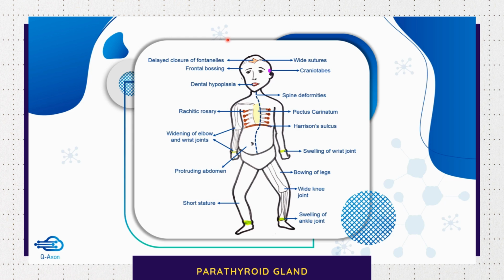In this picture, you can see various clinical features seen in rickets. There can be delayed closure of fontanelles and wide sutures in newborns. There can be frontal bossing. There can be dental hypoplasia and spinal deformities, which I have just told you. Then rachitic rosary and pectus carinatum can be seen in the thorax, and you can see the Harrison sulcus here. There can be widening of elbow and wrist joints and knee joint. There can be associated swelling of the wrist joint. The abdomen can be protruding. The stature can be short with bowing of the legs, and there can be swelling of the ankle joint as well.